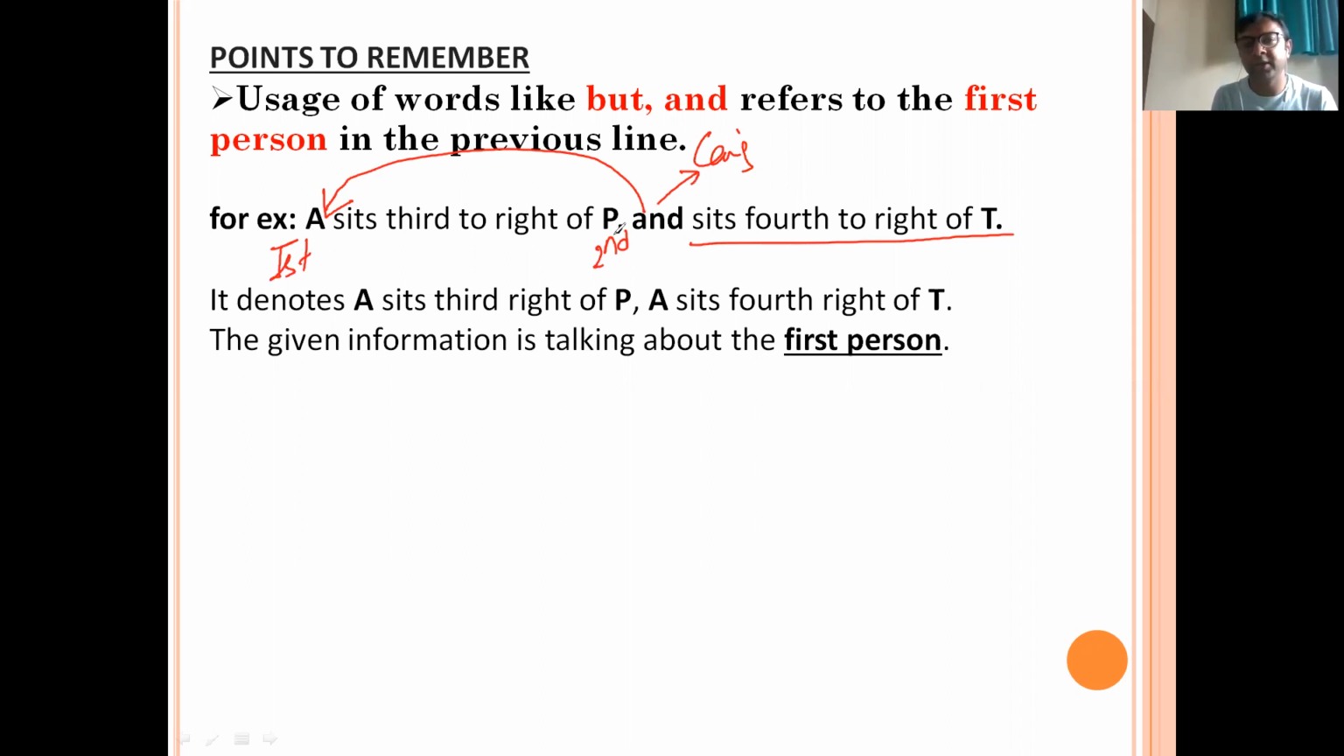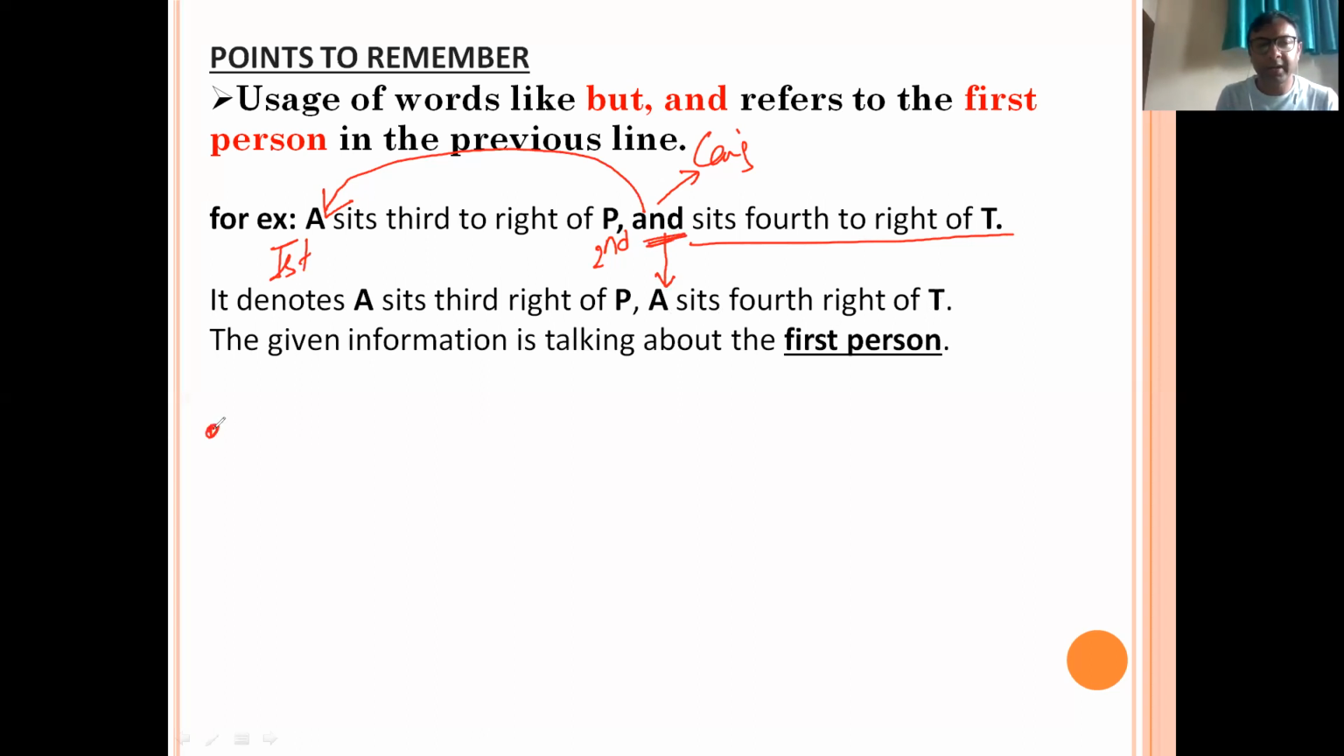A is the first person, B is the second person. We have to check where 'and' or 'but' is present. If it is present after the second person, then 'and' will denote the first person, and the rest of the information is also for the first person. It has been mentioned in the next line. It denotes: A seats third to the right of P, and here 'and' has been replaced with A. A is the first person and 'and' has been replaced with A. A seats fourth to the right of T.